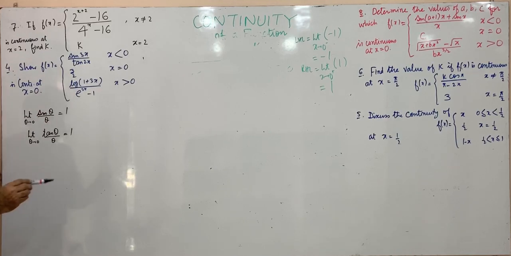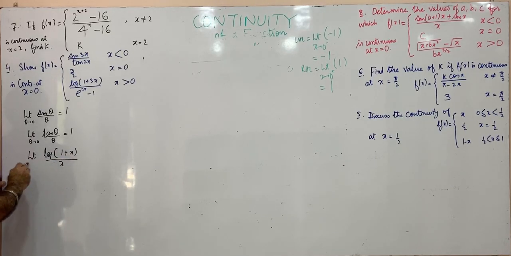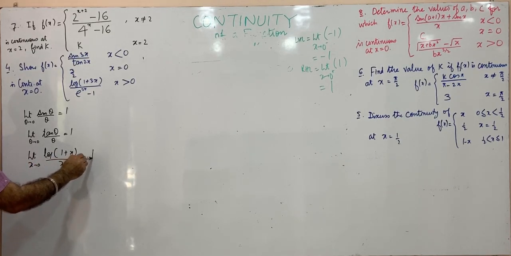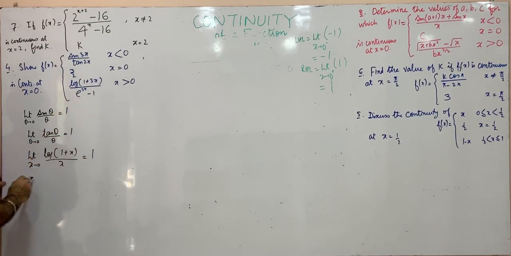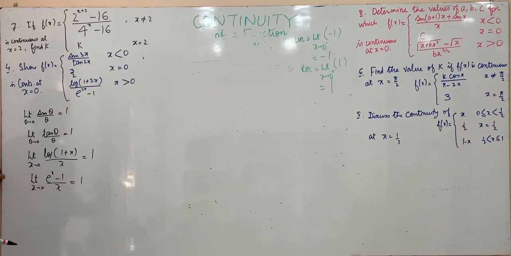For the log function there is only one standard result, limit of log of 1 plus x upon x as x approaches 0, this is 1. And for the exponential function, e raised to x minus 1 upon x as x approaches 0, this is 1. So if we know these results, we can solve these questions. So we must revise the chapter on limits before we do continuity.